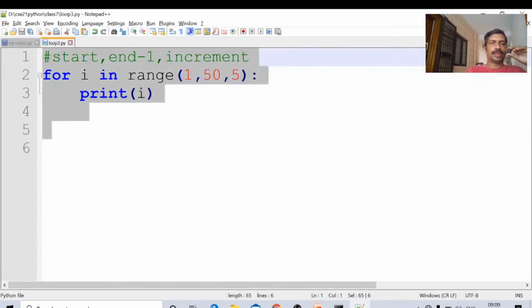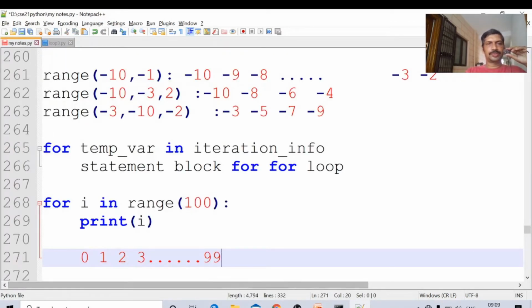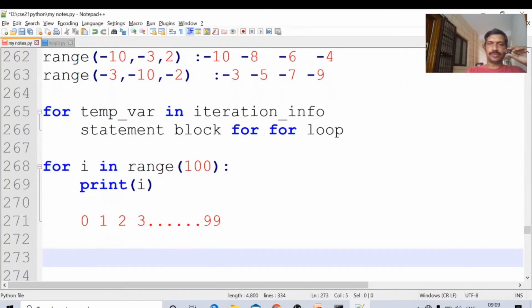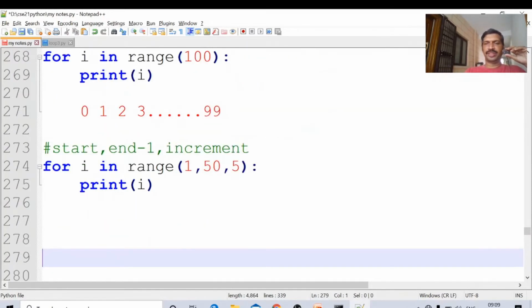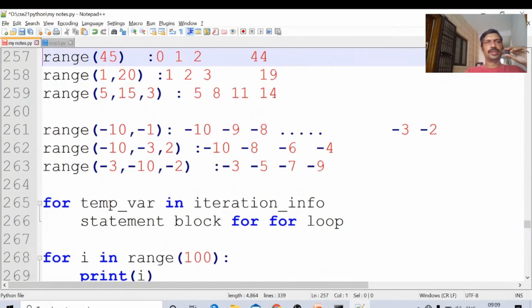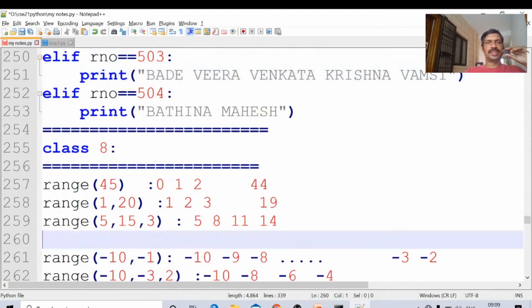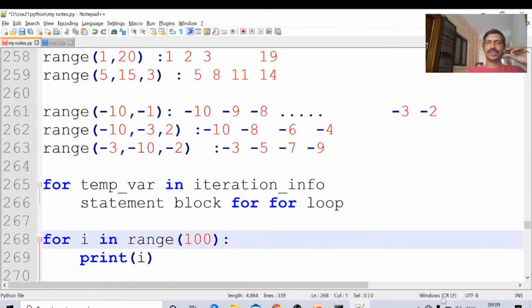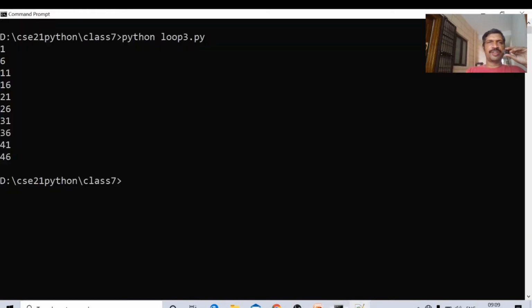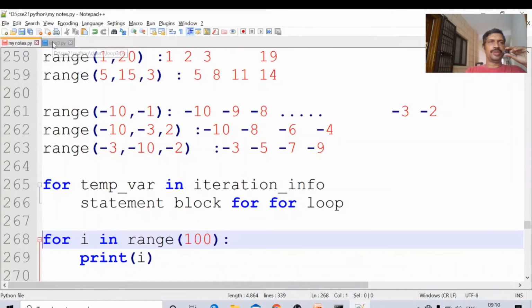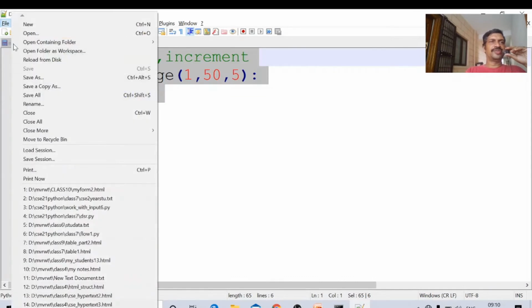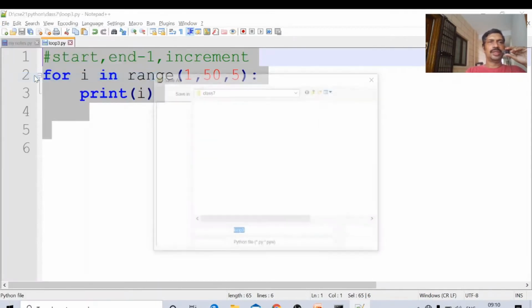Control A, Control C. This is another way of printing the values in Python. Next we will see negative numbers. We will see whether it works for negative numbers or not. In this program, I am saving loop3 as a file, save as loop4.